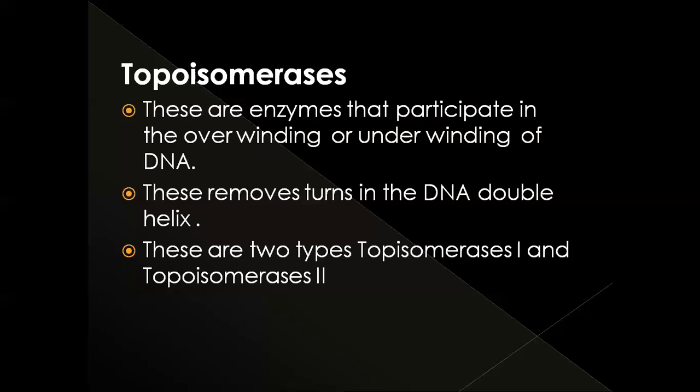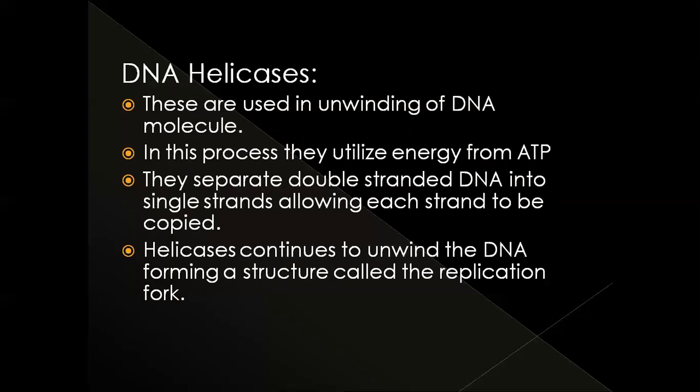So this is about the topoisomerases. And the next enzymes are DNA helicases. These enzymes, that is helicases, are used for unwinding of the DNA molecule. DNA is always present in a twisted, winding form. So these are used during replication. These helicases are used to unwind the DNA molecule.